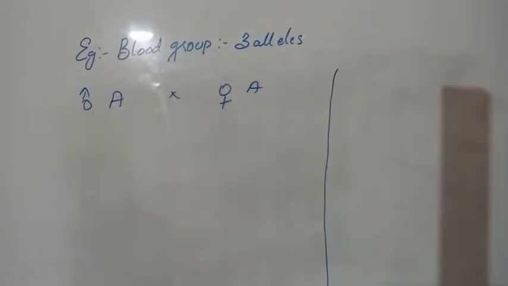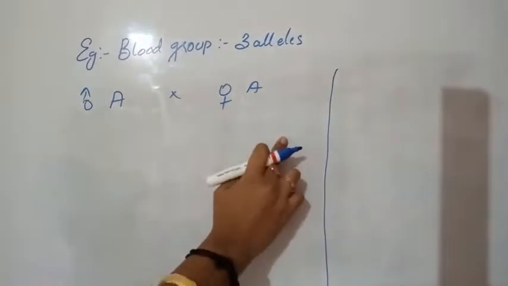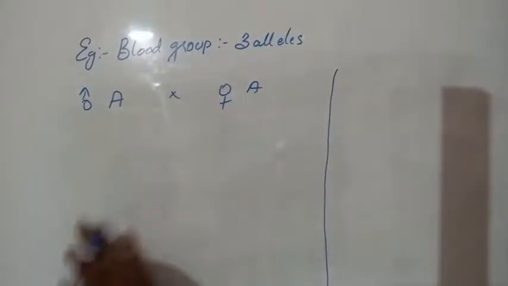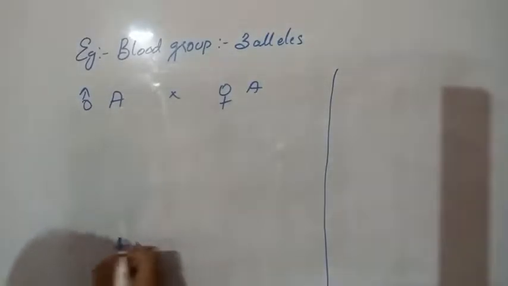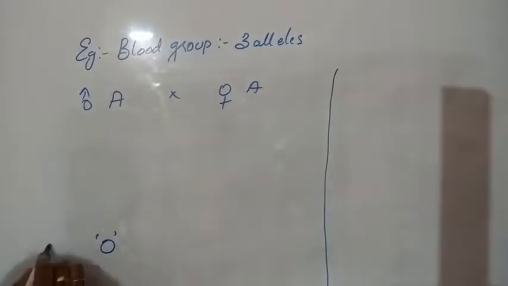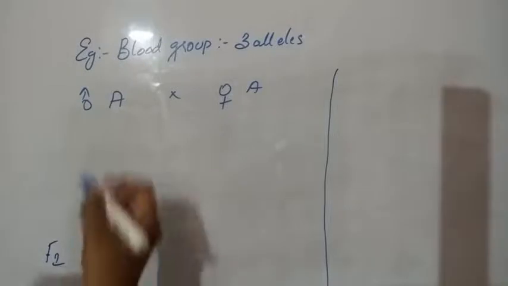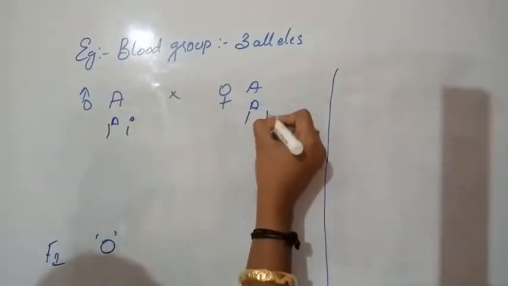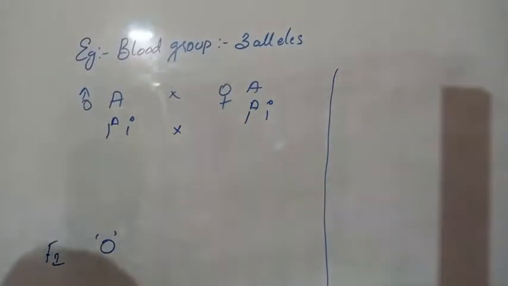So what are they saying? If both the parents have A blood group and any of their offspring has blood group O, after crossing, any of their newly formed offspring, that is the F1, has O blood group, which means their alleles are in the heterozygous condition. Only in the heterozygous condition will O blood group form.